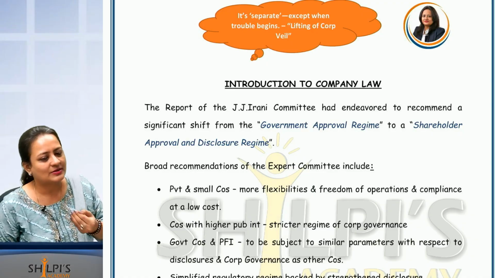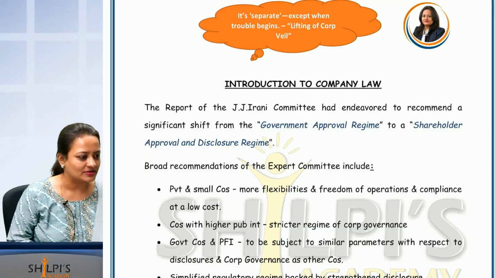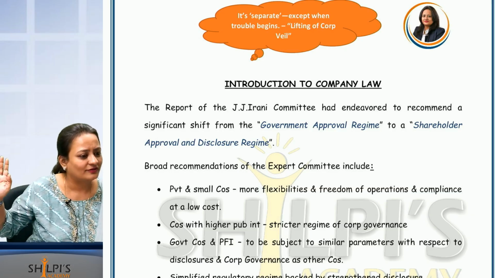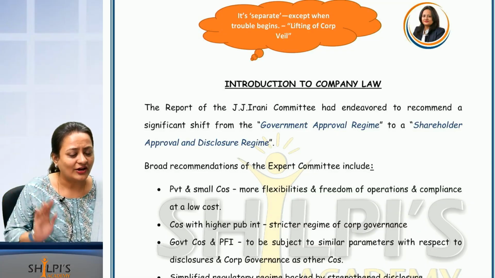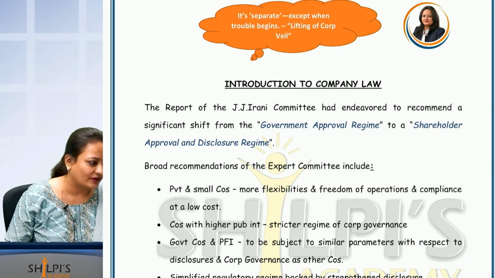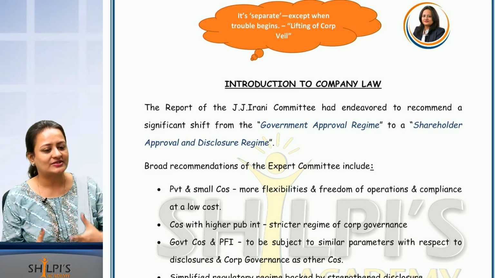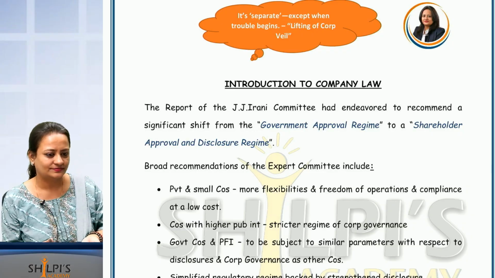No. Supposing I am a private company. It is my money only. I am running the business. I want to make my son a director. Why should I ask the government? Are you able to understand the difference? Why should I keep on asking the government everything? Because of that, there was a lot of red tapeism. Everything was taking longer. You know what red tapeism is, right? Yes. Too much corruption was there, because for everything you have to take approval from government.